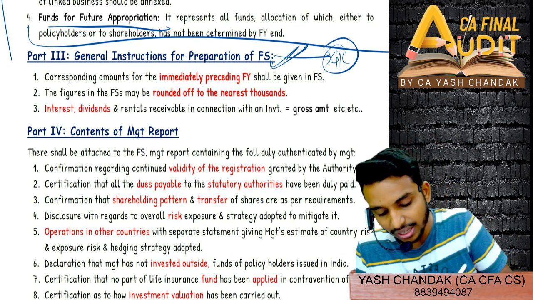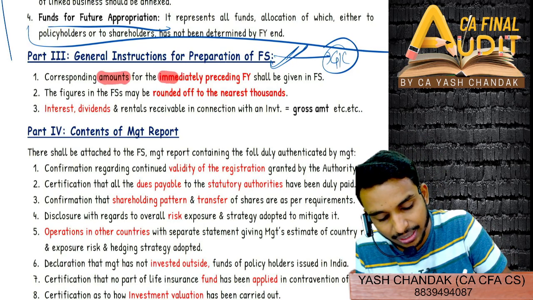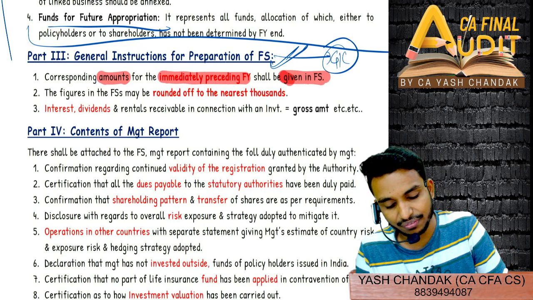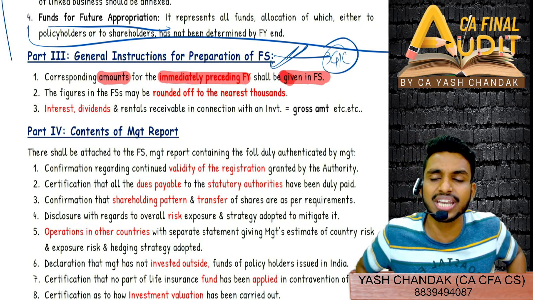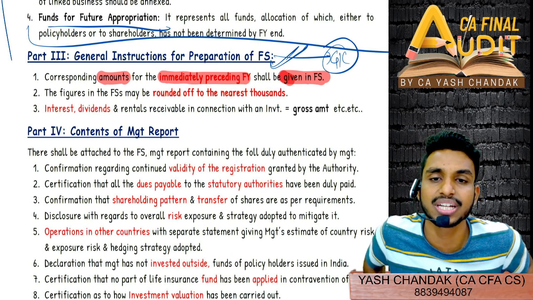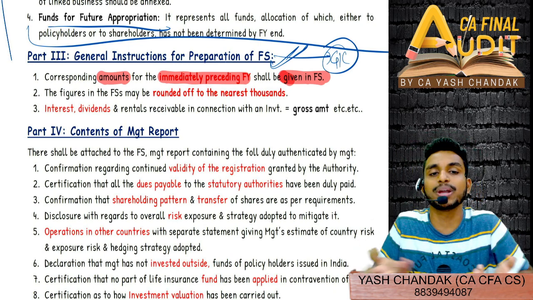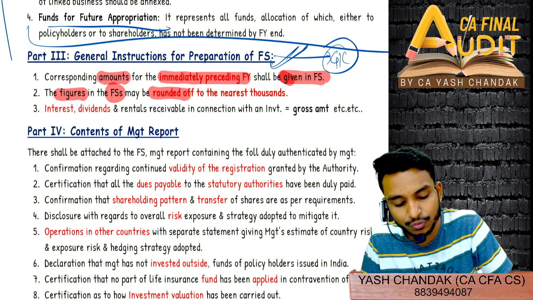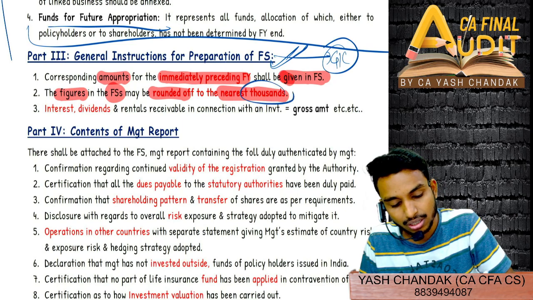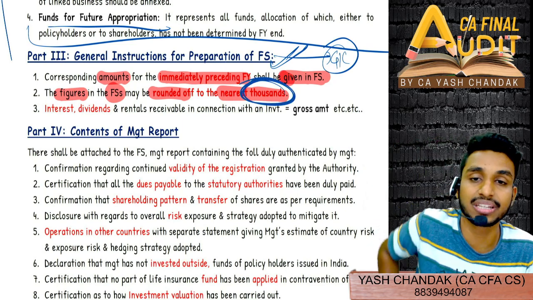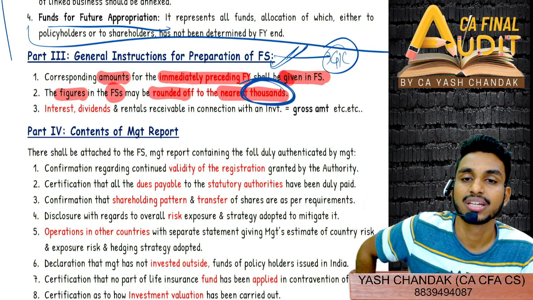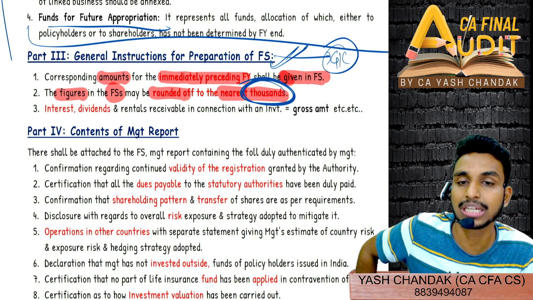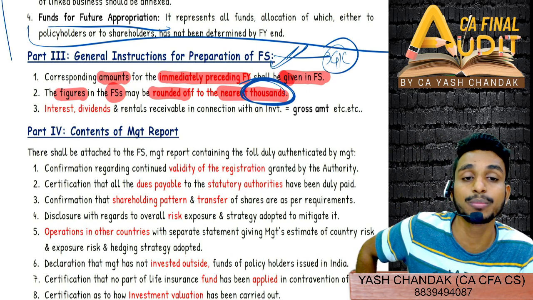For LIC, they say what corresponding amounts for the immediately preceding financial year shall be given in the financial statement. Immediately preceding financial year का तो देते ही हैं. Just now yesterday also we saw corresponding figures. You have to mention, right? Corresponding figure देना ही है. Figures in the financial statement may be rounded off to the nearest thousand. Important. Rounding off to nearest thousand mandatory है. If you are rounding off above that, that is also cool, but nearest thousand तो minimum है.